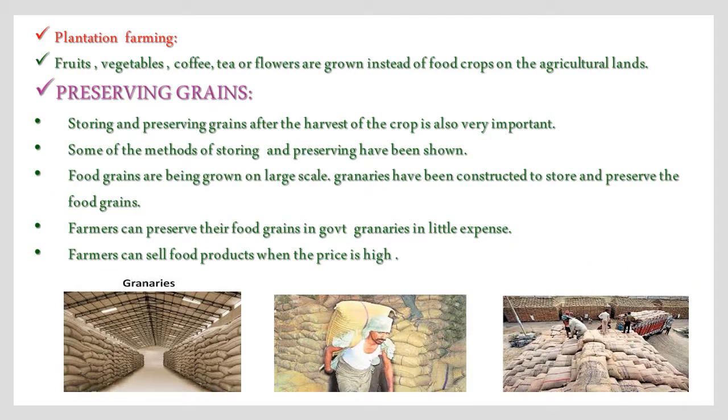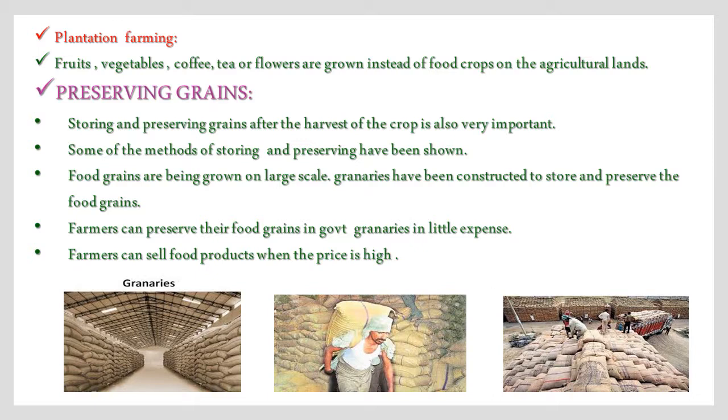Children, next is plantation farming. Fruits, vegetables, coffee, tea or flowers are grown instead of food crops on the agricultural lands. Next is preserving grains. Storing and preserving the grains after the harvest of the crop is also very important. Observe these pictures. Some of the methods of storing and preserving the grains have been shown.